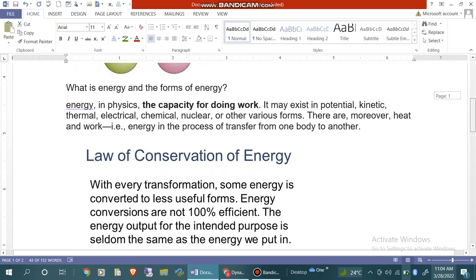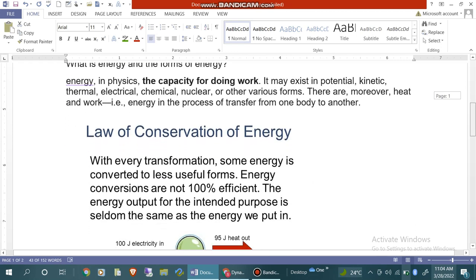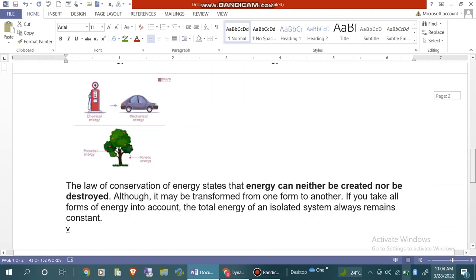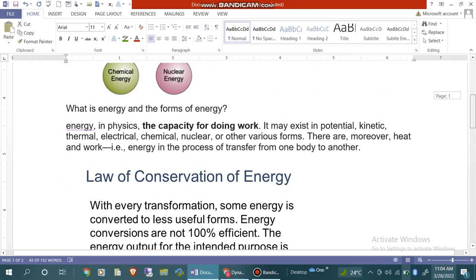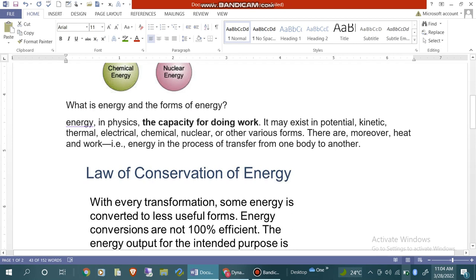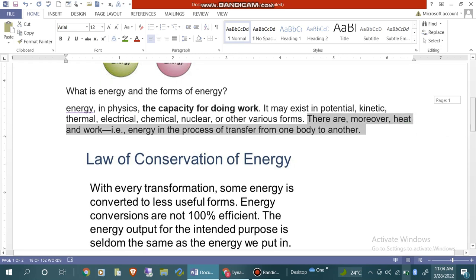Energy is the capacity for doing work. In simple words, the whole capacity of doing work is called energy. It may exist in potential, kinetic, thermal forms. These are the forms of energy. There are moreover heat and work, energy in the process of transfer from one body to another.